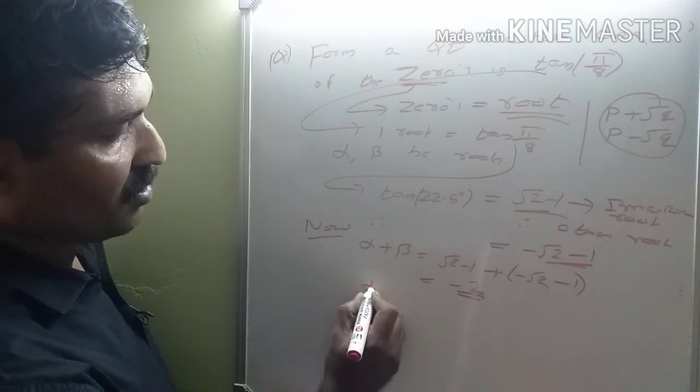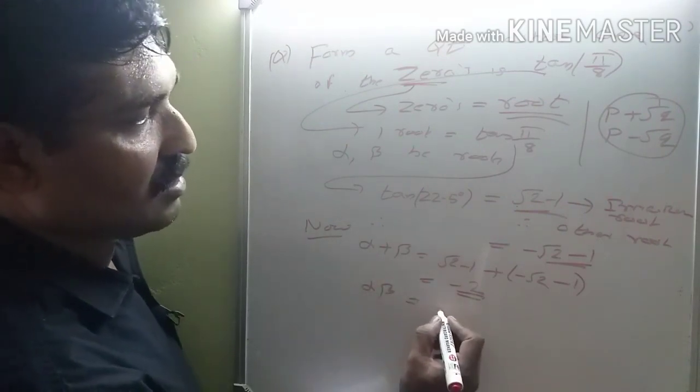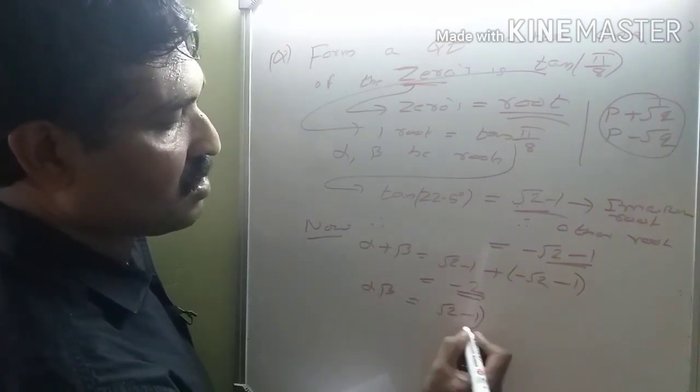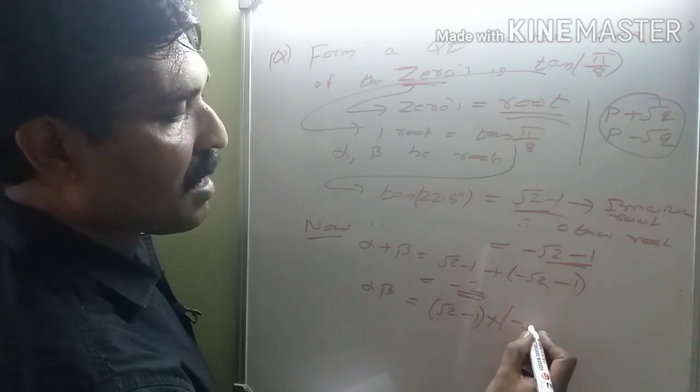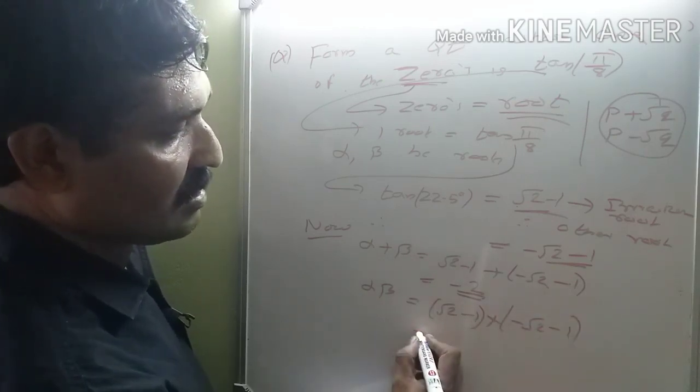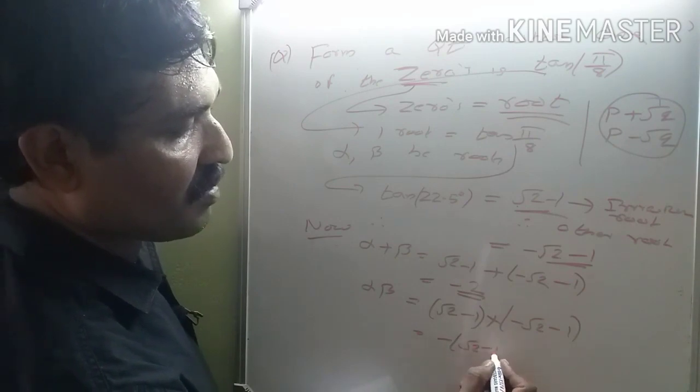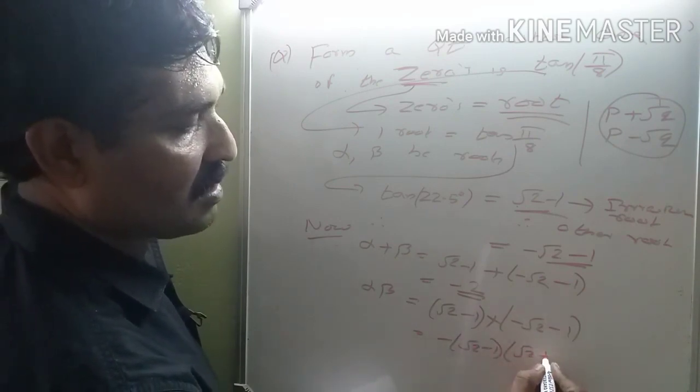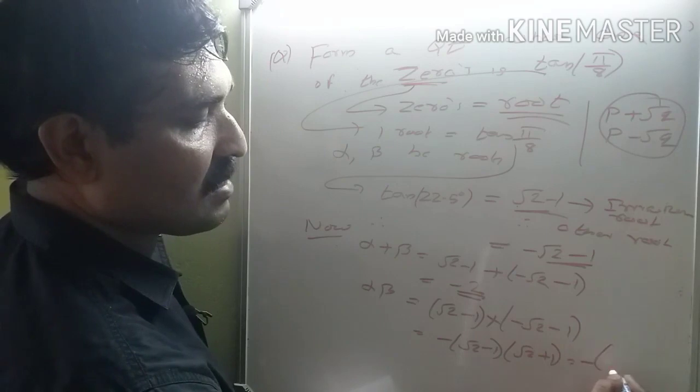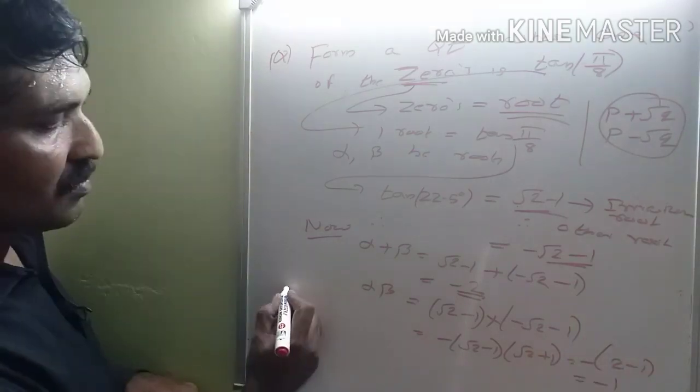And product of roots alpha beta is root 2 minus 1 into minus root 2 minus 1, that is minus of root 2 minus 1 into root 2 plus 1, that is minus 2 minus 1, which is minus 1.